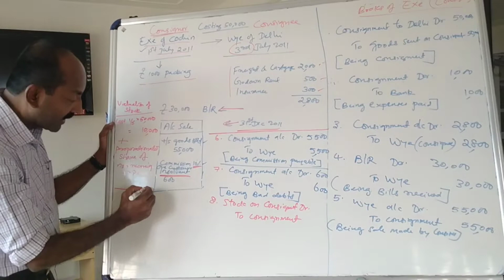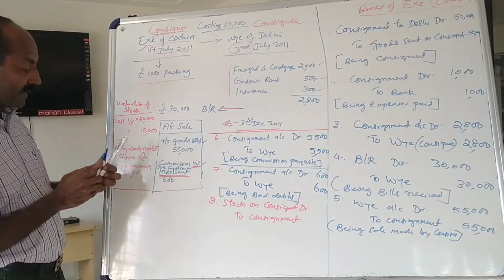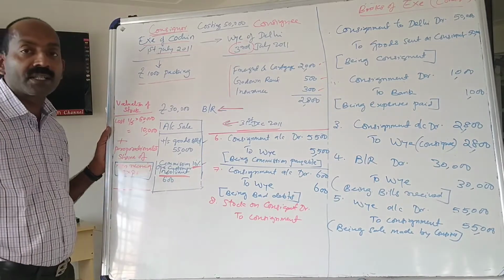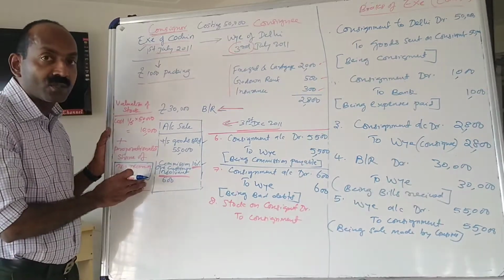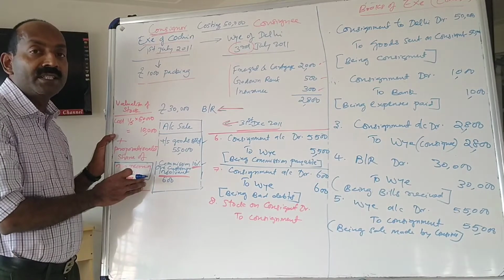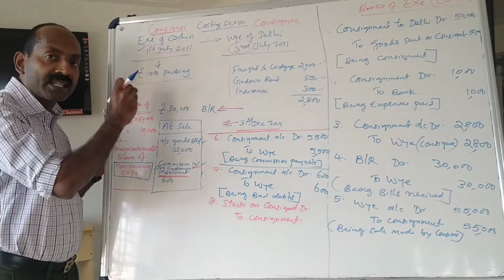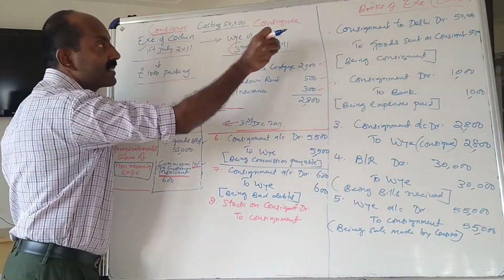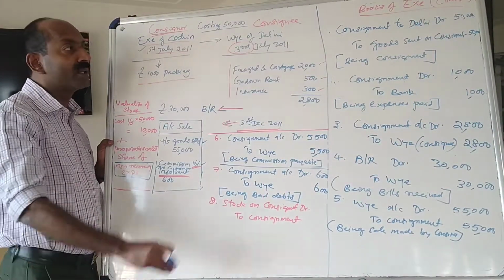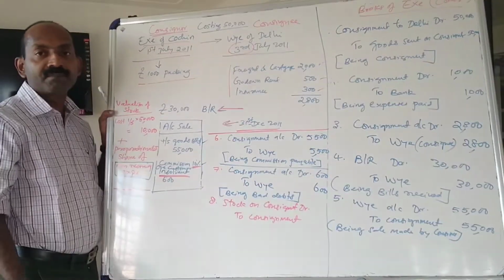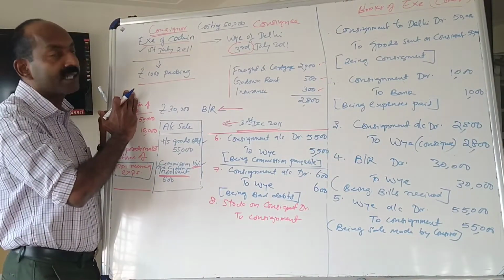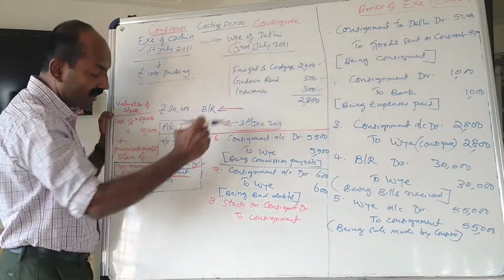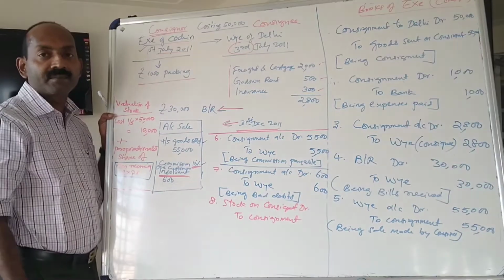What is non-recurring expense? What is the meaning of non-recurring expense? Non-recurring expenses are those expenses which are incurred both by the consignor and consignee to bring goods to the premises of the consignee, to bring goods to the godown of the consignee. Whatever expenses are incurred in bringing goods up to the godown of the consignee is called non-recurring expenses.